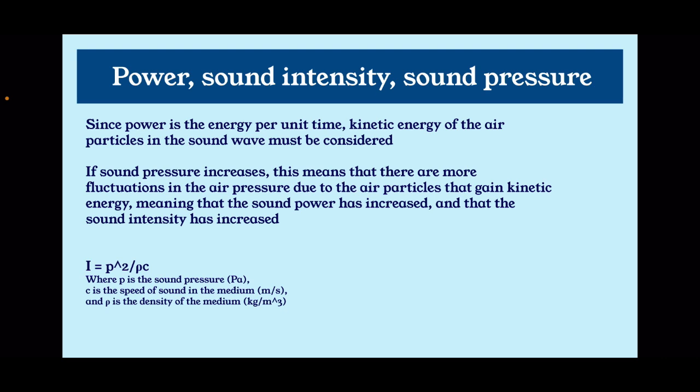This means that they gain more kinetic energy, so they oscillate more, meaning that the sound power has increased and that the sound intensity has also increased, since it depends on the sound power, as we saw previously. And another way to see how sound pressure and sound intensity are interlinked is that the sound intensity is actually going to be proportional to the square of sound pressure over the density of the medium times the speed of sound in the medium.